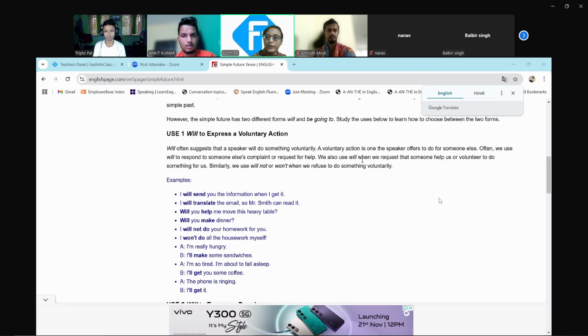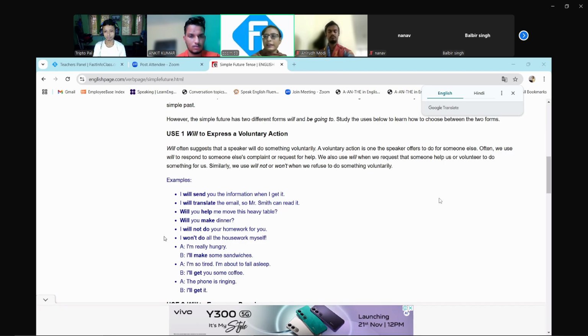We can use that when you are refusing something. For example, I will send you the email. I will send you the information when I get it. That is a kind of voluntary action, you are saying on your own that you will send it. I will translate the email so Mr. Smith can read it. That is also a voluntary action.